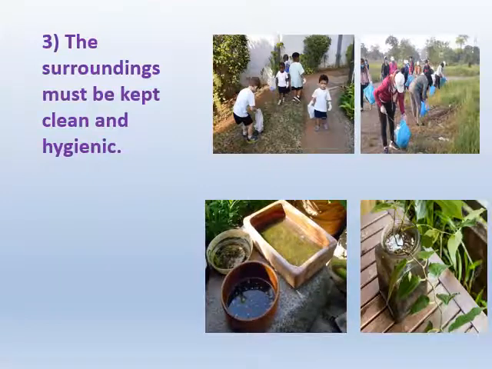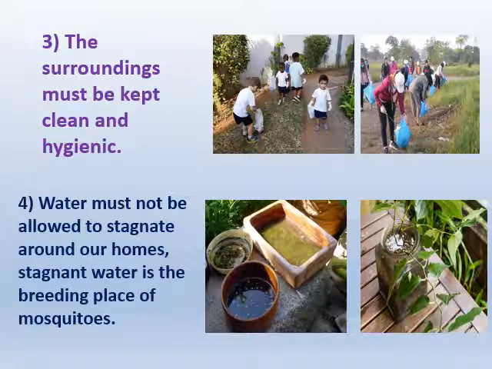And the next one, see the images, children. Here the water is stored in some containers. That is a very big danger for us, children. Why? Because it becomes a place for mosquitoes to lay eggs, hatch their young ones and increase the mosquito population. Clear? So water must not be allowed to stagnate around our homes. Stagnant water is a breeding place of mosquitoes. So you should avoid all these things, children. Don't keep things around your house like tires, plastic buckets or open containers like this.